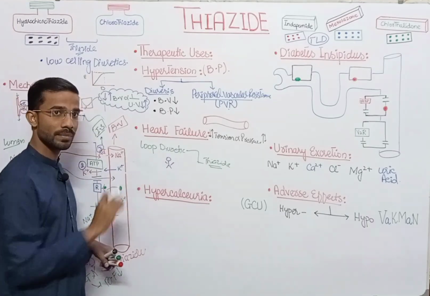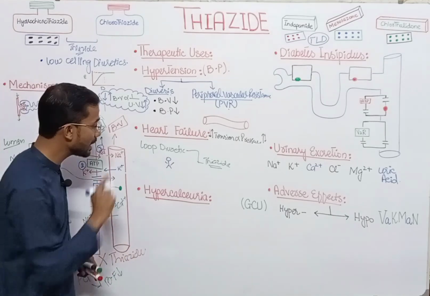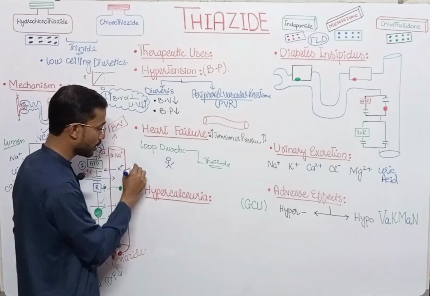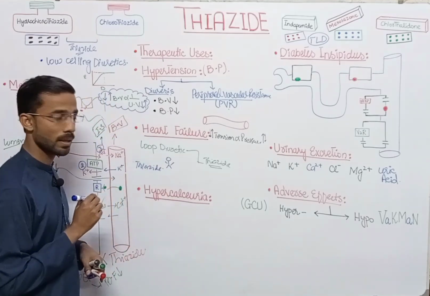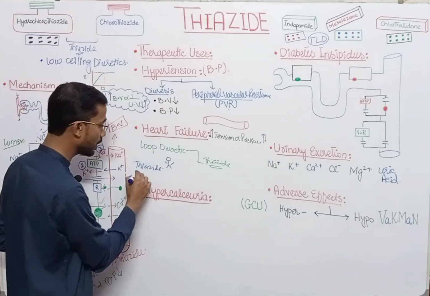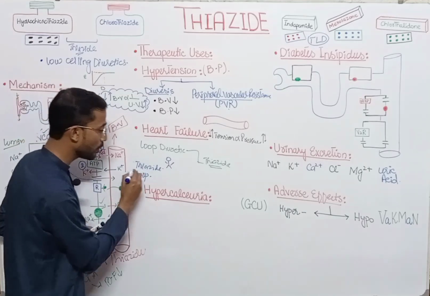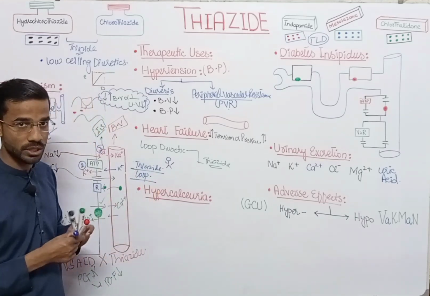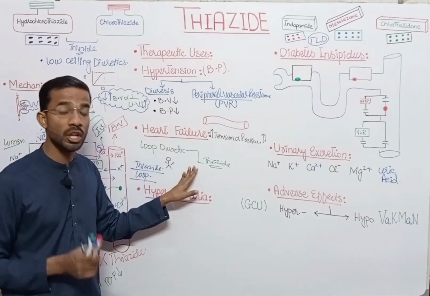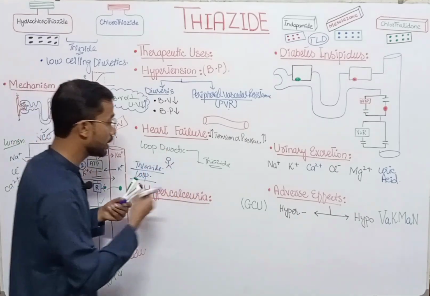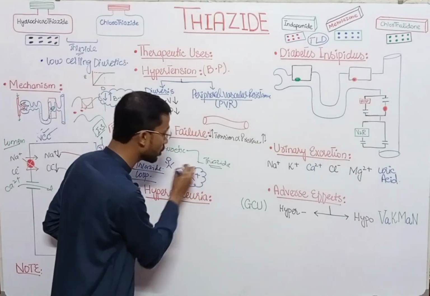If a person has loop diuretic resistance, we give this person thiazides, and after 30 minutes we give the loop diuretics. And remember, in that situation you have to check the potassium level continuously.